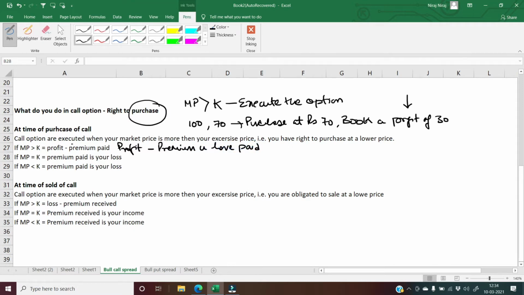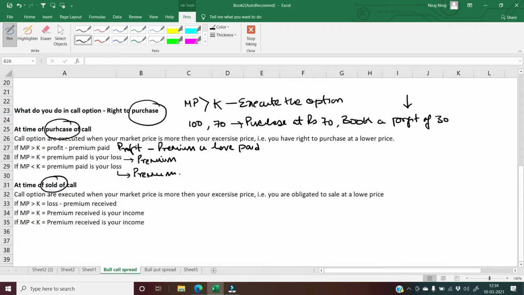This I'm talking about when you have purchased a call. Okay, if your market price is equals to your exercise price, in that case you are not going to execute the call. What will maximum be your loss? So maximum loss will be your premium. And what happens if your market price is less than your exercise price? In that case also you will not be executing the call. Your maximum loss will be premium.